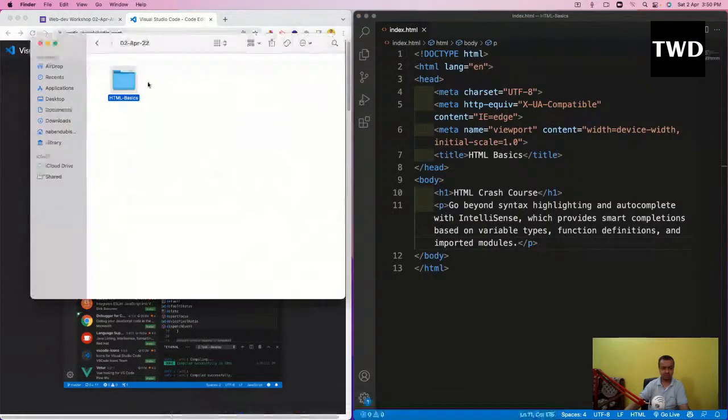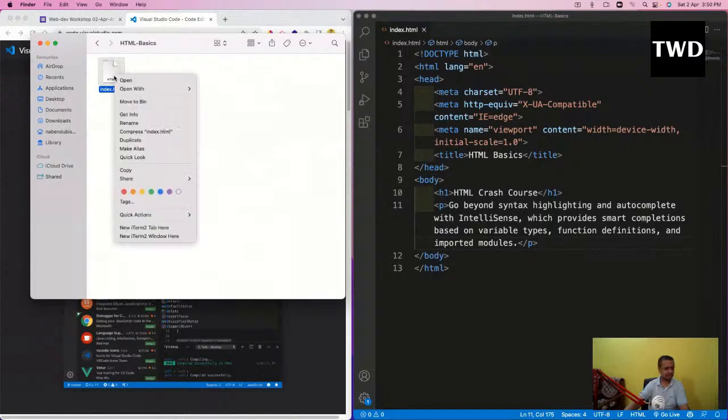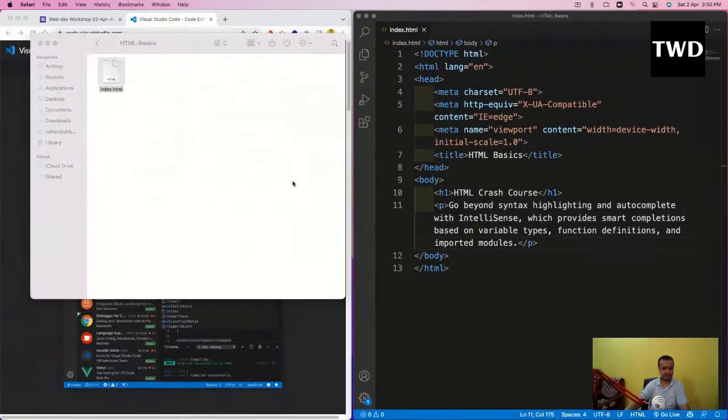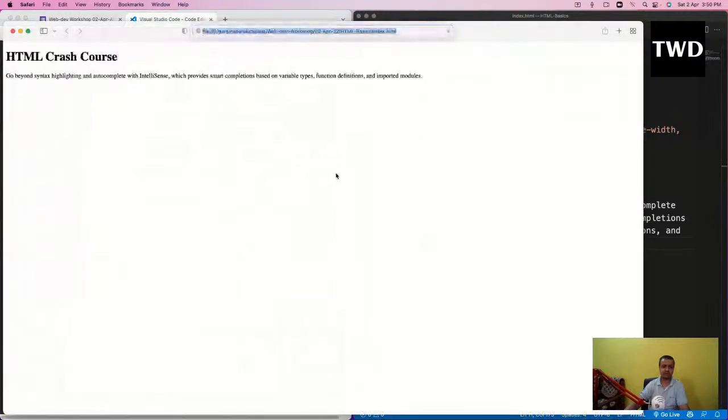I have to go back to my handle and HTML basic. I'll go inside it, and you see index.html has been created. If I double click it, it will open in your default browser. Most people might have Chrome set as the default browser, but I think my default browser is Safari. So if I double click, it will open in Safari, because Safari comes with Apple, and it will look like this. It's not looking good.